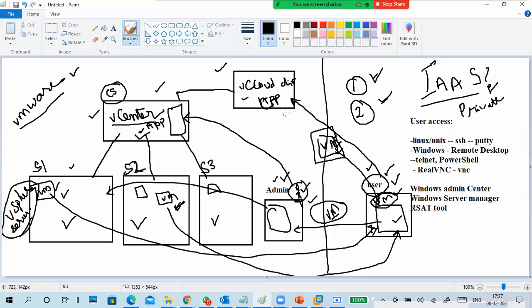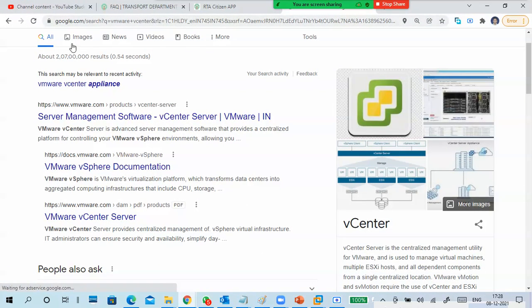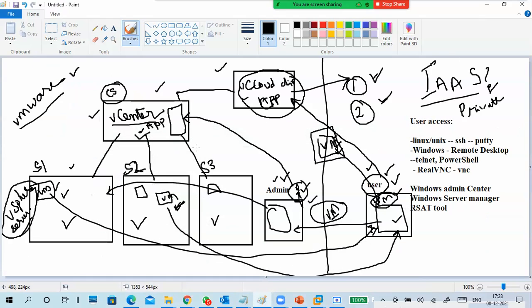What is a public cloud? In case I put this vCloud directory into public access, what is public access? Like google.com or youtube.com. Everybody is able to access it, right? Microsoft.com, AWS, Azure. You can access, I can access.